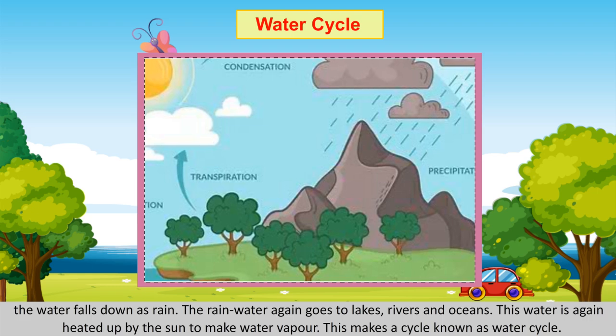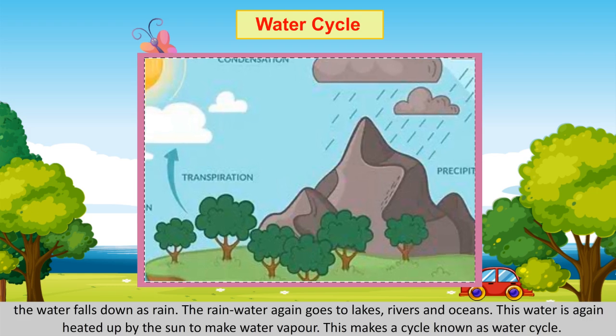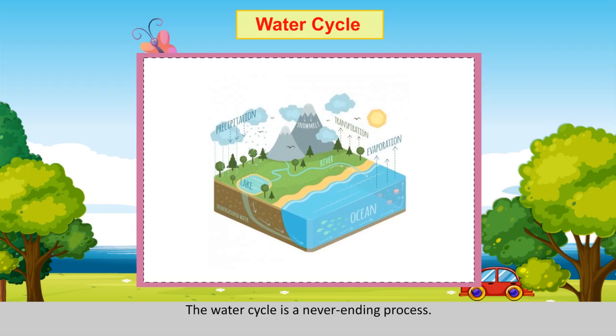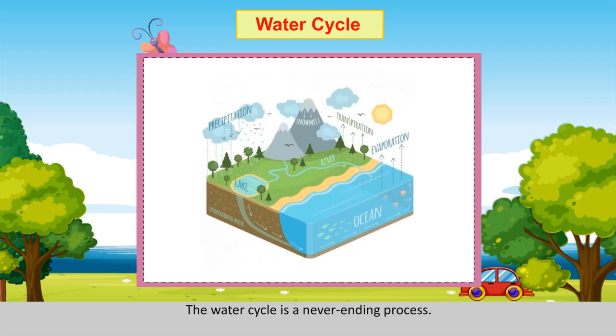This water is again heated up by the sun to make water vapor. This makes a cycle known as the water cycle. The water cycle is a never-ending process.